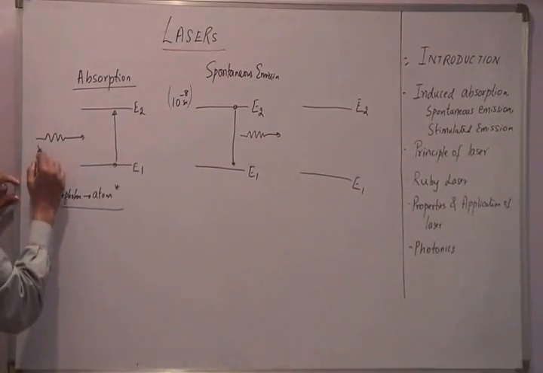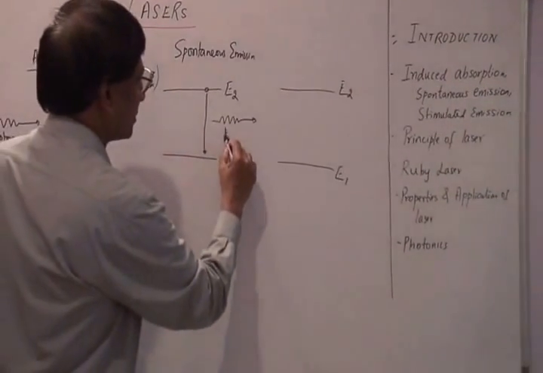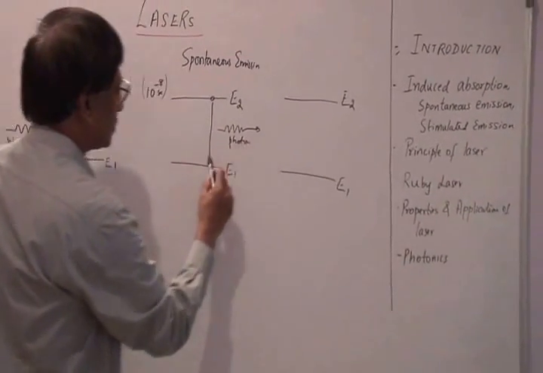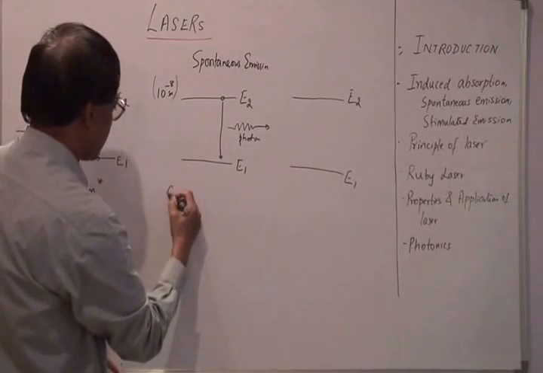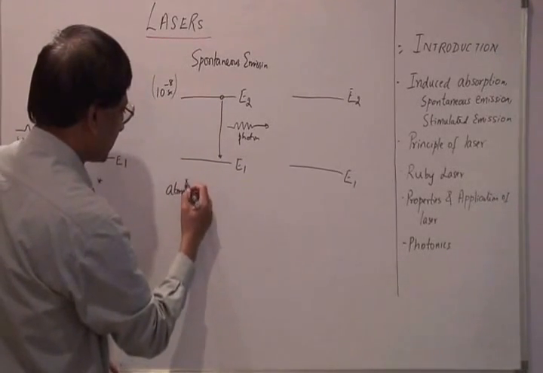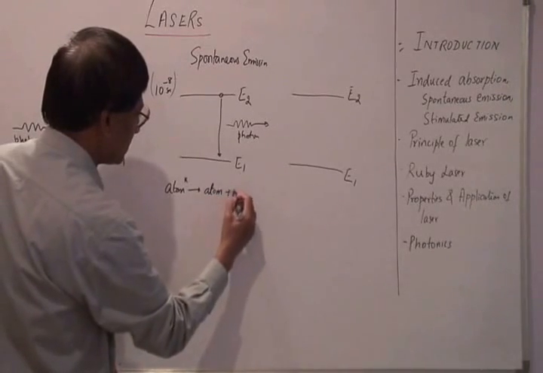This is the incident photon or radiation. This goes out as a photon. So in this case, we can write spontaneous emission as atom in the excited state giving rise to atom at the ground state plus a photon.